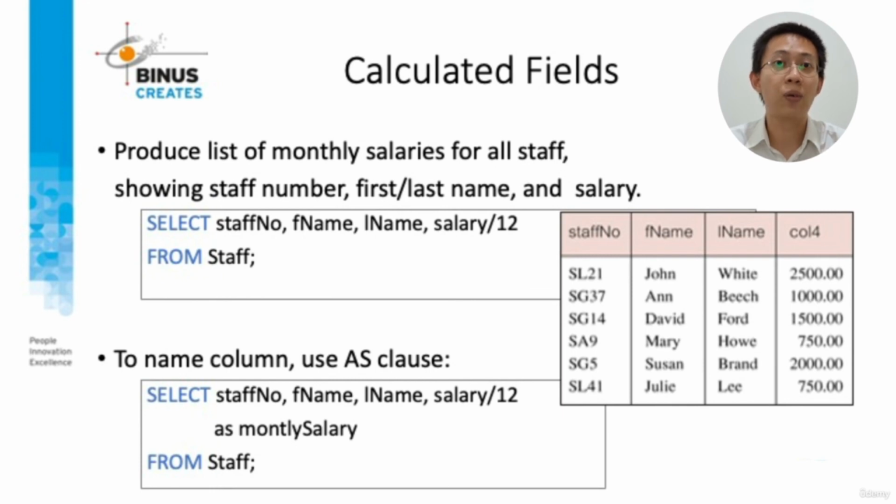Here's an example of selecting data with a calculated field. A calculated field will not have a column name shown. If we want to set the column name, we can use the AS clause followed by the column name, only for showing the data. So the column name will be temporary, just for showing the data.